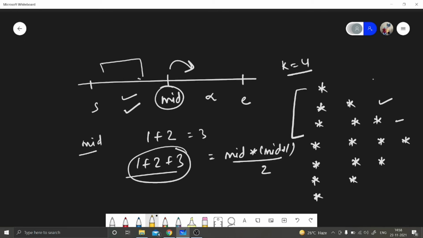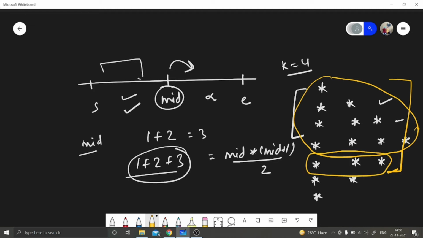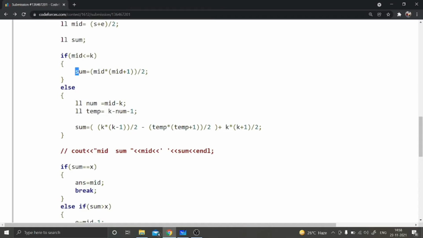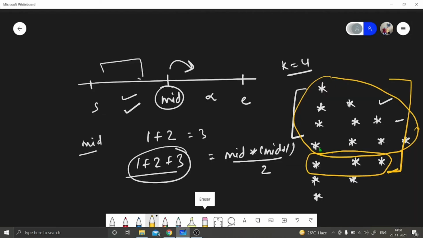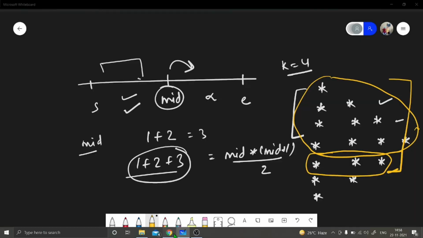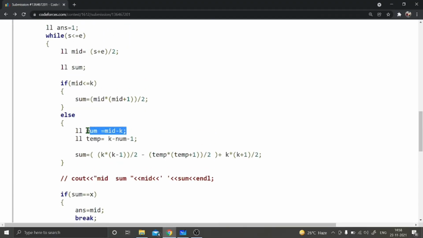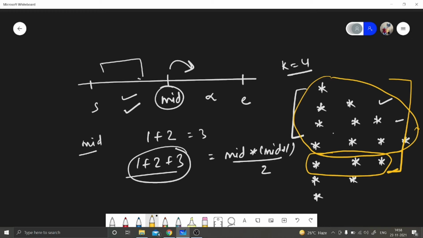So let's say our mid becomes up to that part. Okay, this is our mid. So we will consider these emotes until kth, and extra is what? This row is becoming extra, right? So we will count that way. In sum I have added k into k plus 1 by 2, for that part, up to the kth message. After that I have declared num equal to mid minus k. That represents how many rows are coming extra after kth.